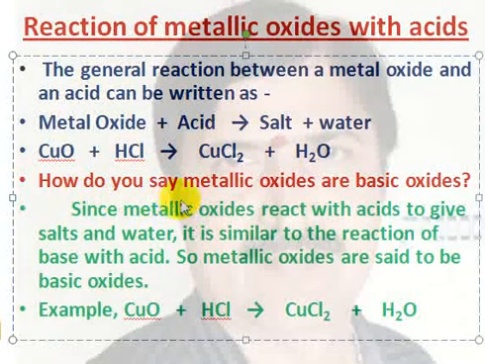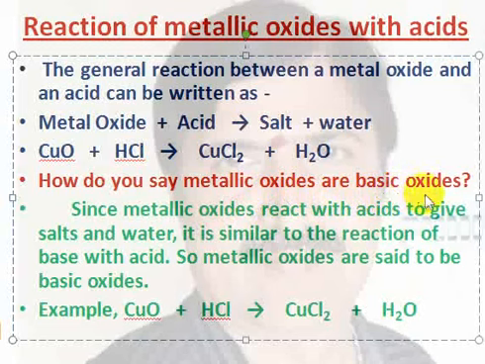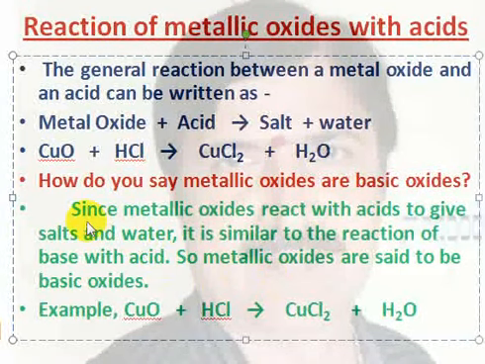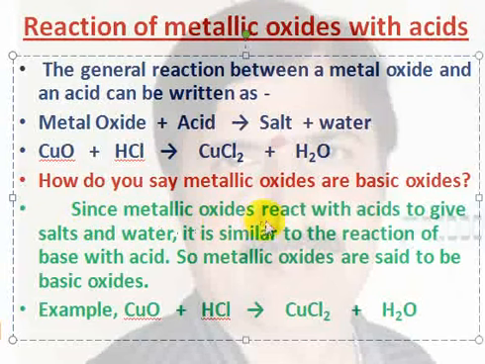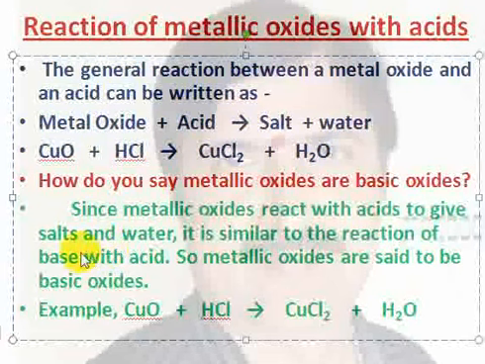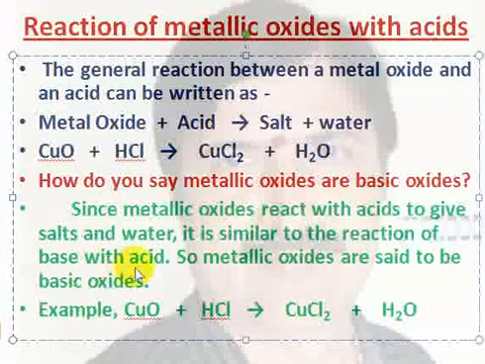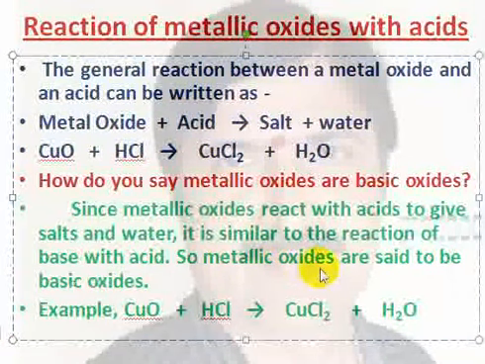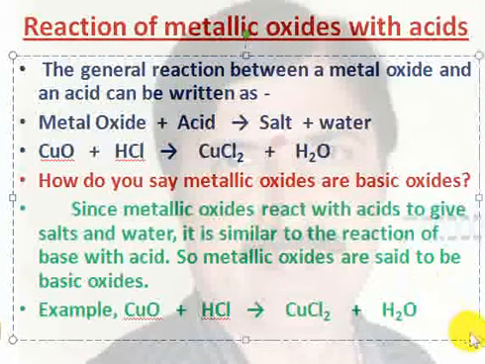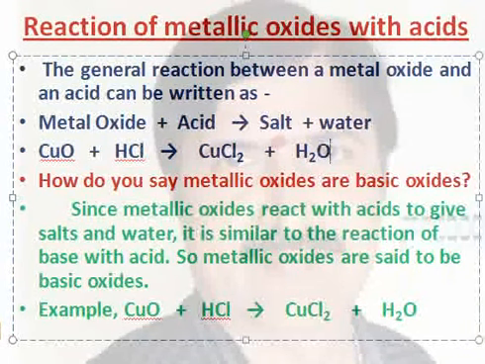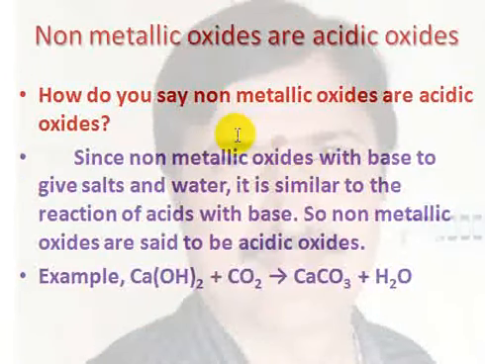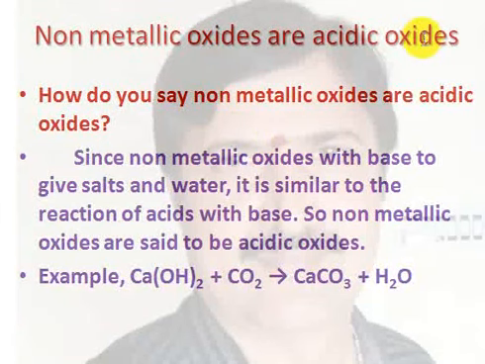How do you say metallic oxides are basic oxides? So now we have the answer with us. Since metallic oxide reacts with acid to give salt and water, it is similar to the reaction of the base with acid. So metallic oxides are said to be basic in nature. Then non-metallic oxides are acidic oxides.